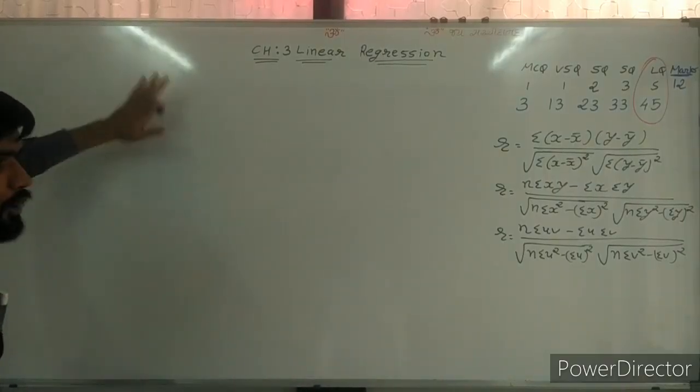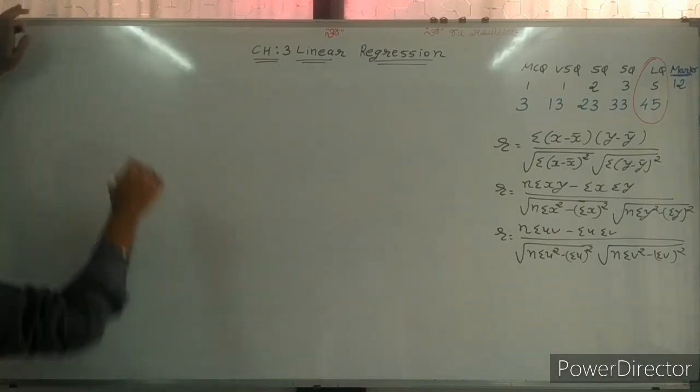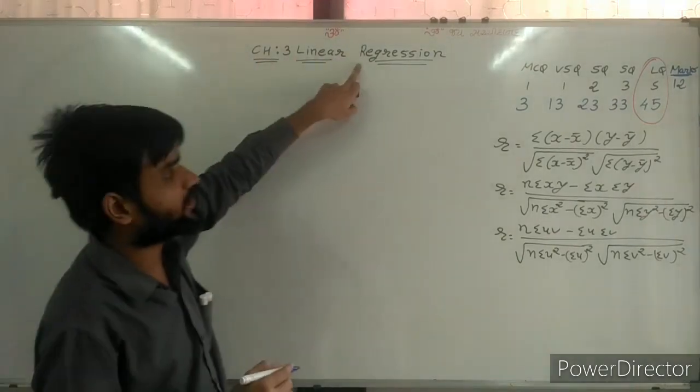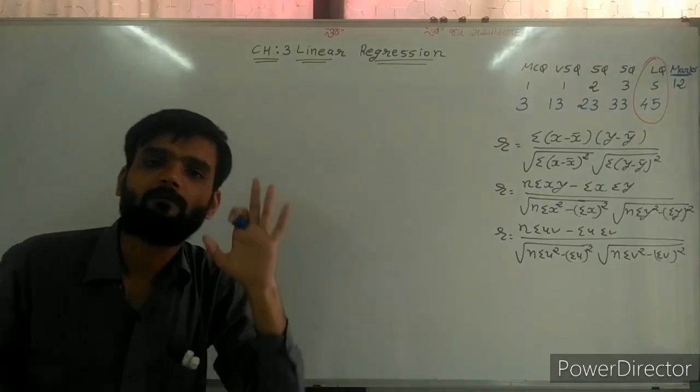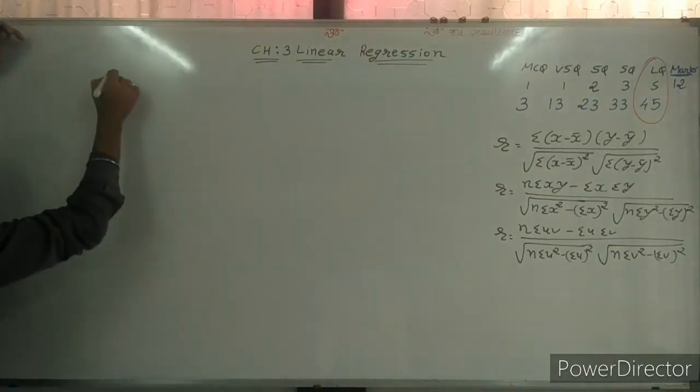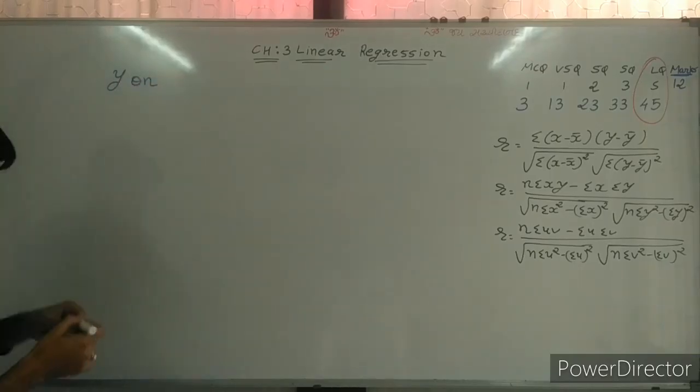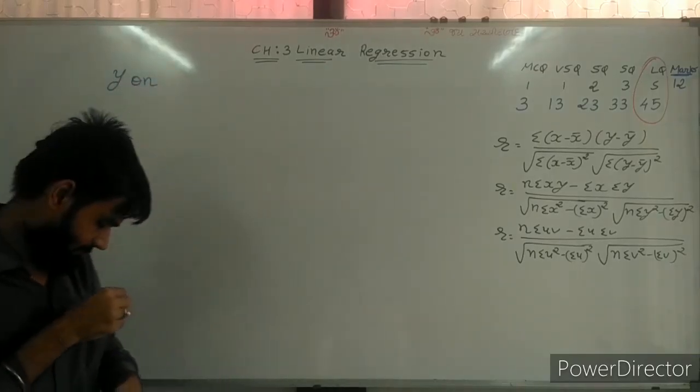So what do we need to do here? Sir, we need to find the regression line, which is the functional relation. Regression line y on x.